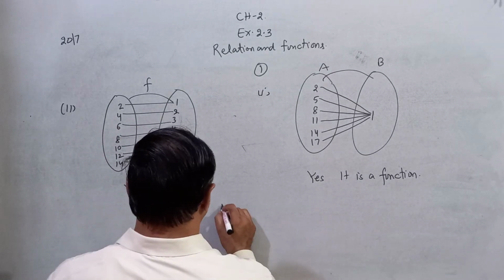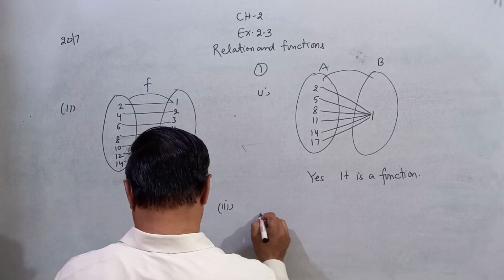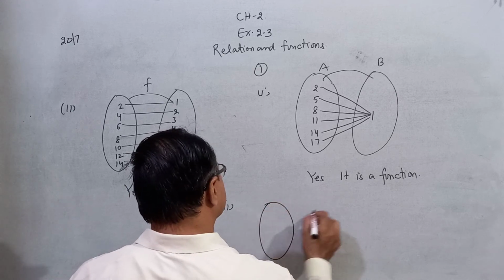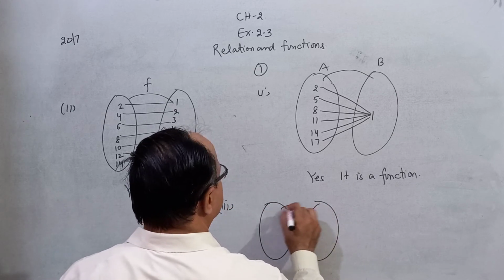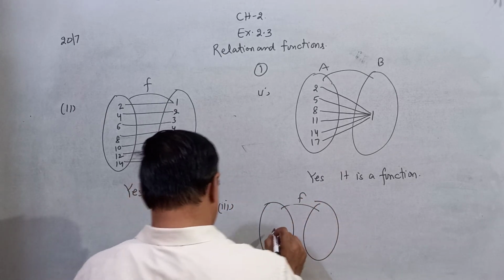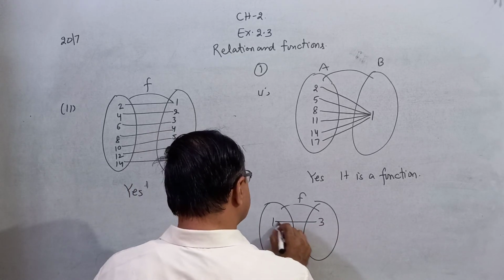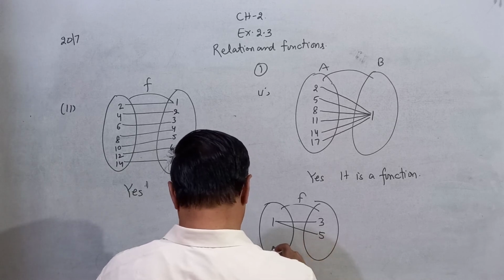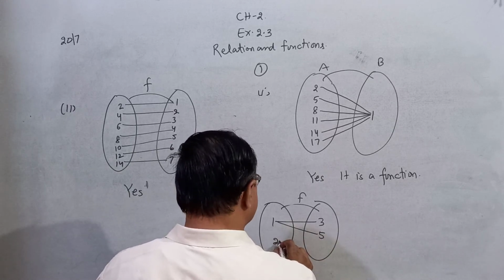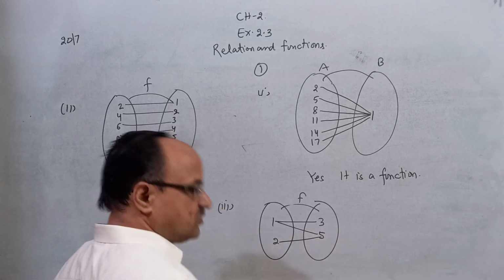And third part of this question. That is 1 image 3, and the image of 1 is also 5, and the image of 2 is also 5. Is this a function or not?